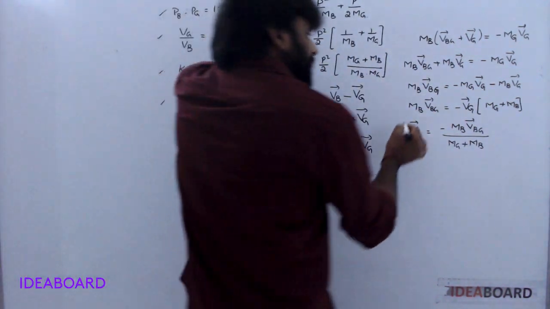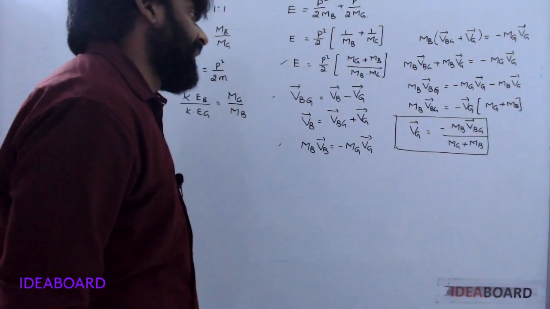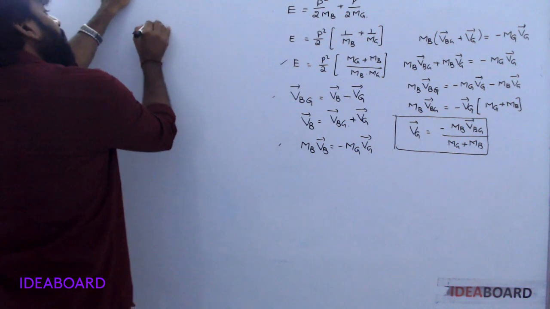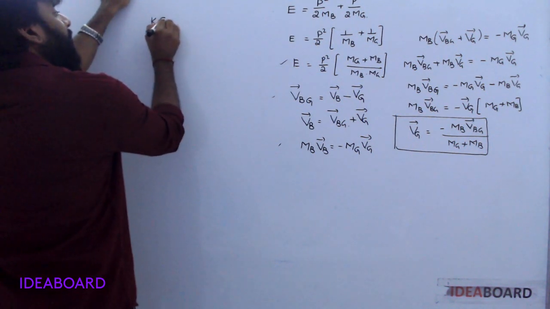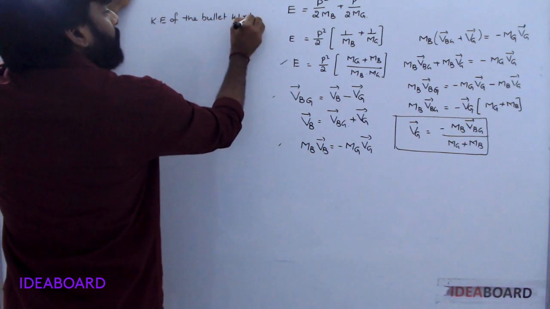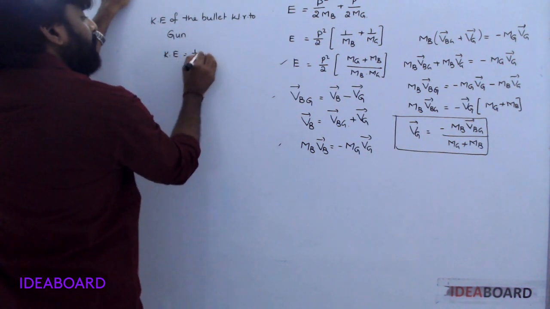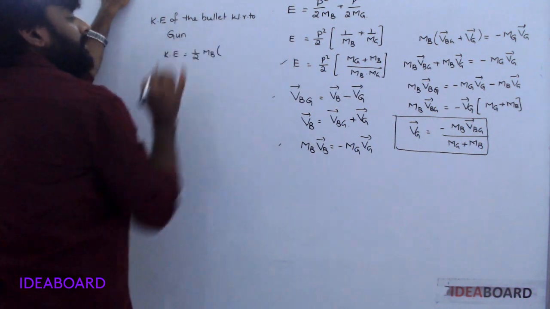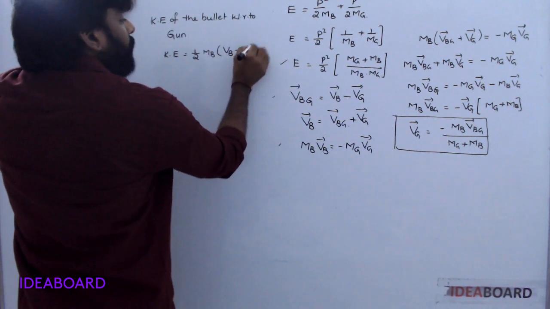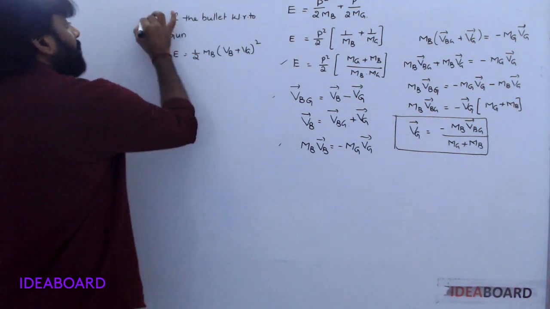Understood? In terms of relative velocities. Now, the kinetic energy of the bullet with respect to gun. Kinetic energy is equal to half mass of the bullet times, here we take the relative velocity, (bullet plus gun) whole square. Why have I taken plus? Both move in opposite directions.